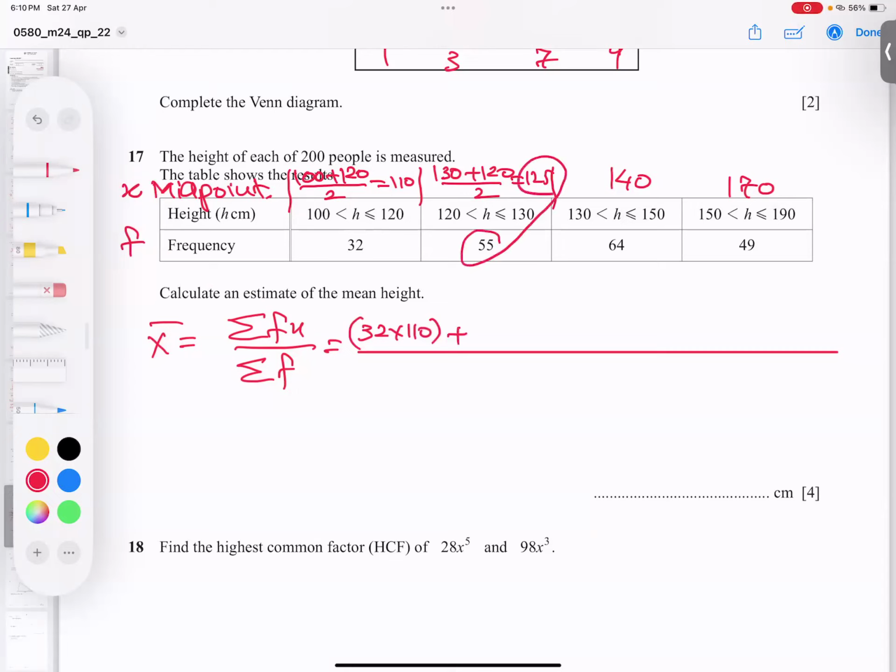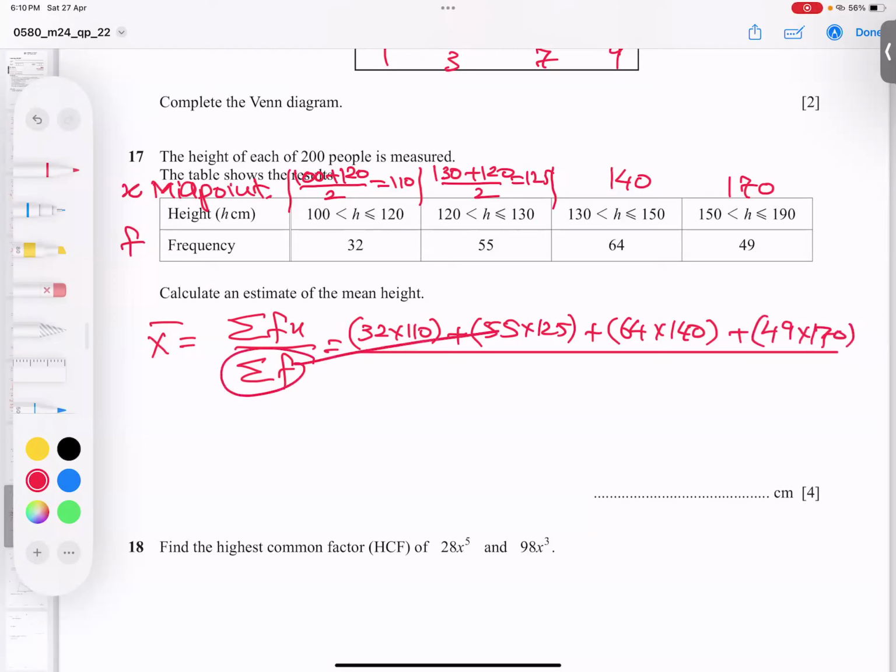Plus 55 multiplied with 125. I believe you understand what is going on. And 64 times 140. Next one, 49 times 170. Sigma f means add all the frequencies. Luckily we know it, 200. So don't waste your time in this process.